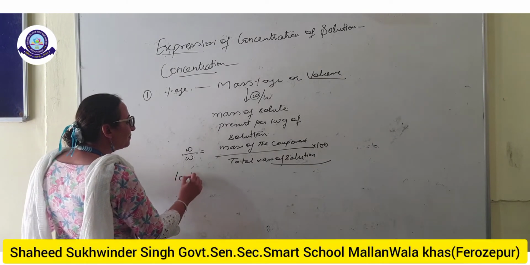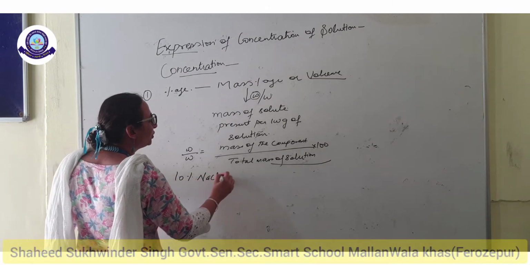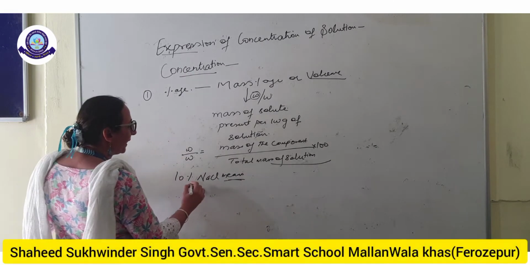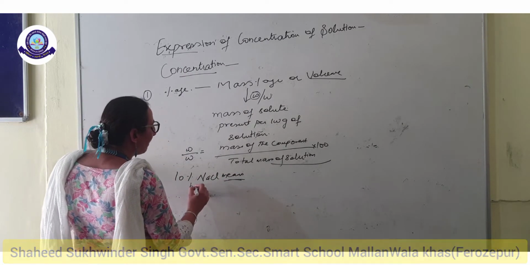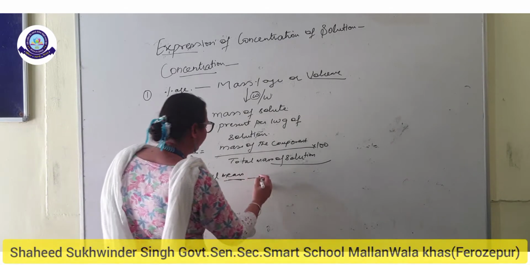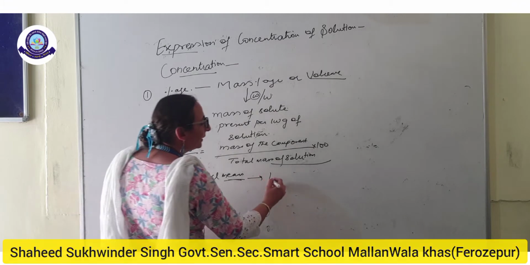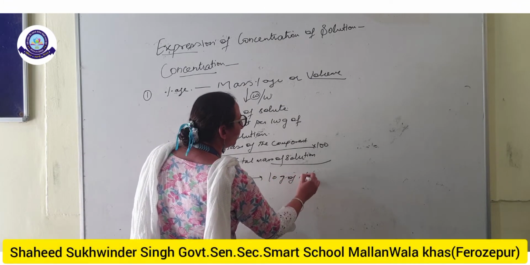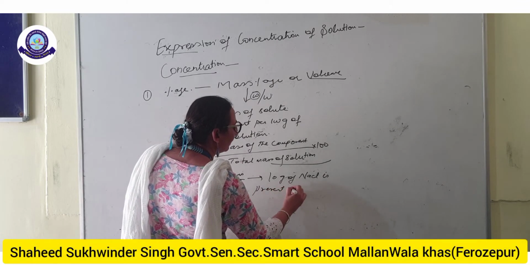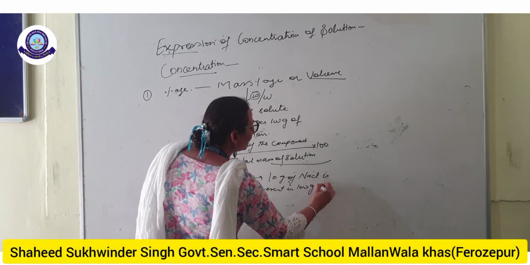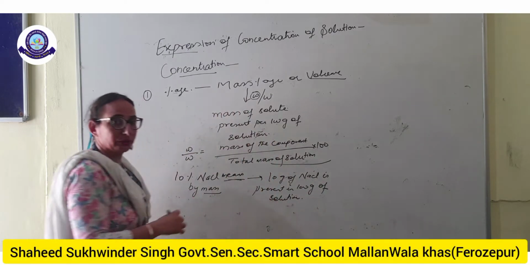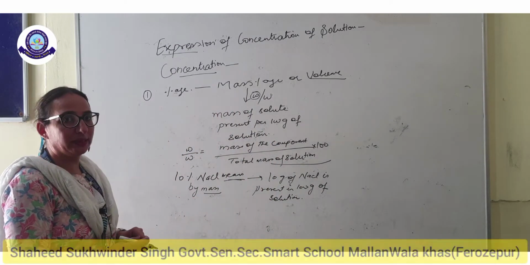Generally, 10% sodium chloride solution, what do you mean? 10% sodium chloride solution by mass. What do you mean by this? It means 10 gram of sodium chloride is present in 100 gram of solution. This is called mass percentage.